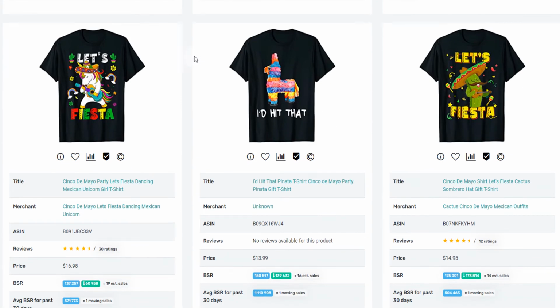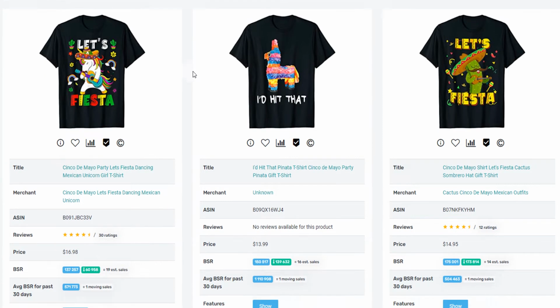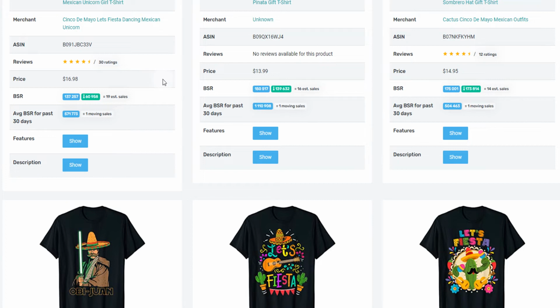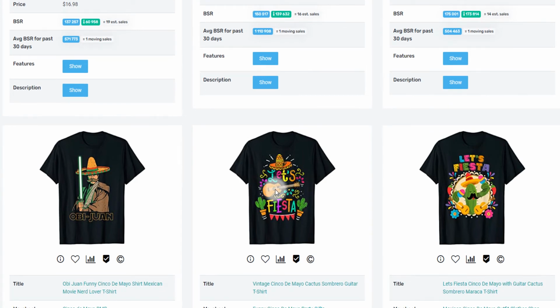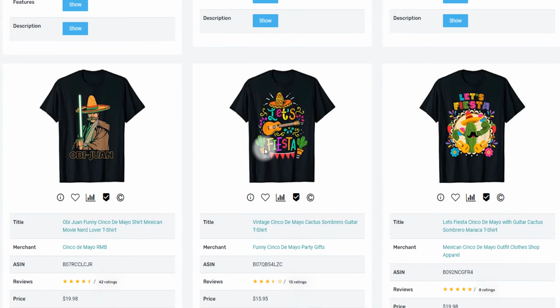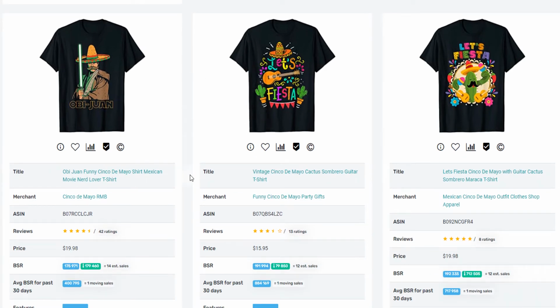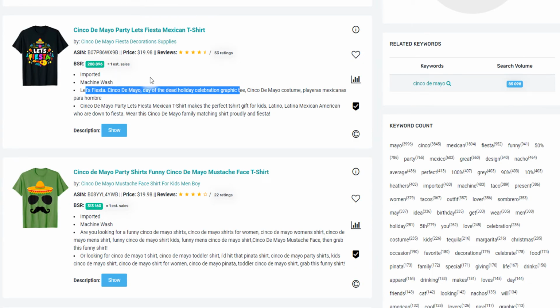So as I'm scrolling through, you'll see a lot of similar designs, and then you can see the information, like the reviews, estimated sales, bestseller rank, and so on. So for example, we've seen this design I don't even know how many times already. And this one is getting 12 estimated sales and then this one is getting one.